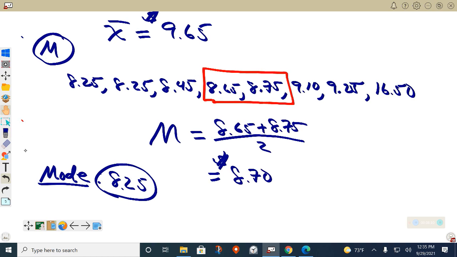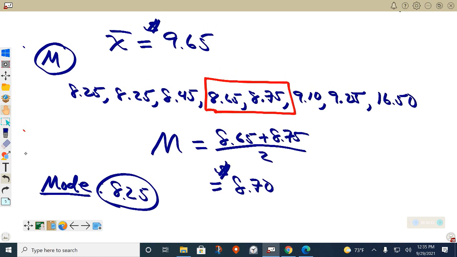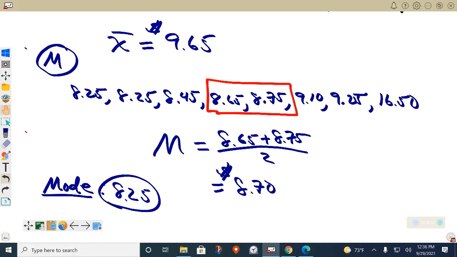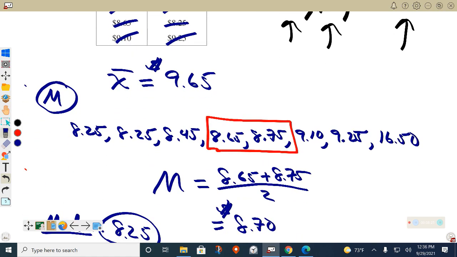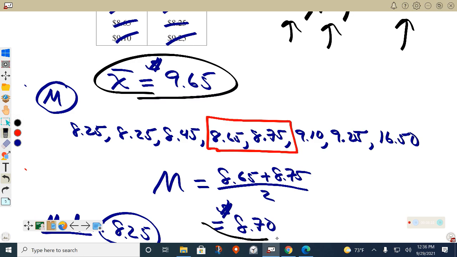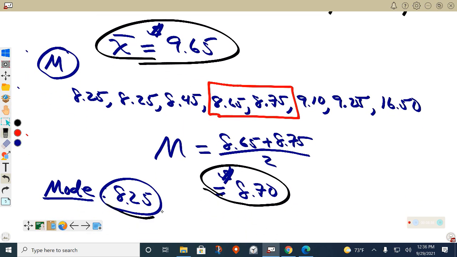All right, we're almost done now. We got our 3 measures of center. So far, so good. Now, between the mean, median, and mode: the mean was 965, the median was 870, and the mode was 825. Between those 3, which one's the best measure of center of this data? Which one's in the center the best way?